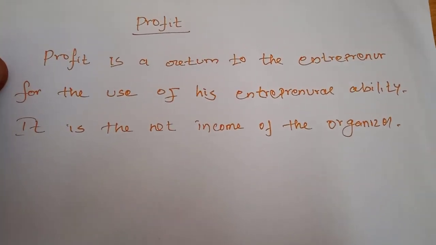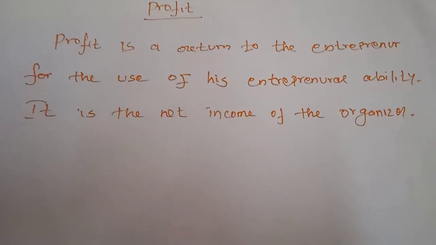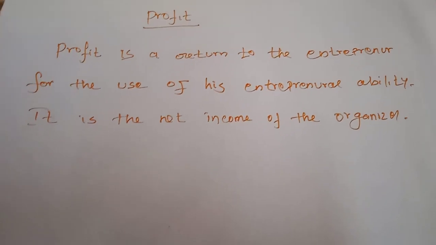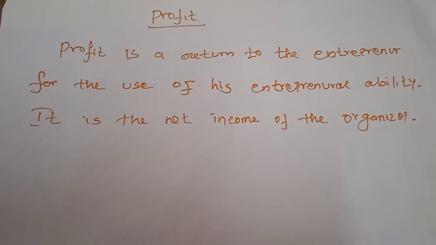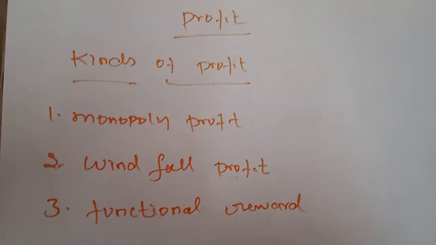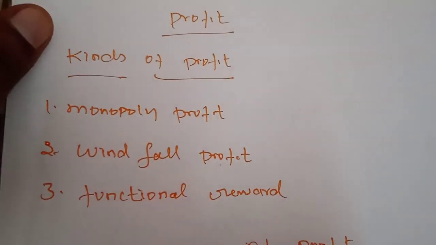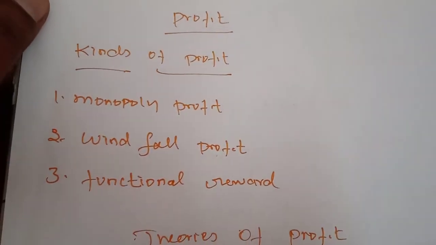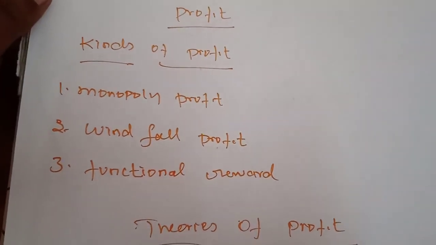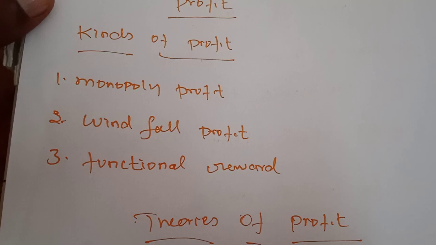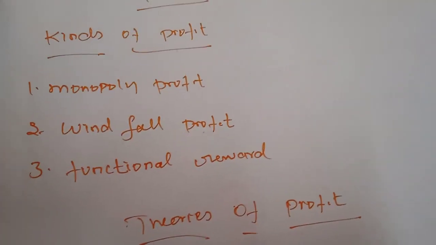If the entrepreneur, after providing the reward for all the other three factors, has some possibilities left, he will get the profit. The profit also comes in different forms, so there are kinds of profits as well.